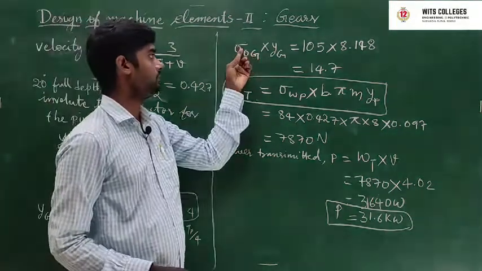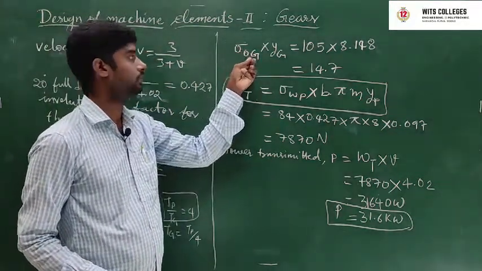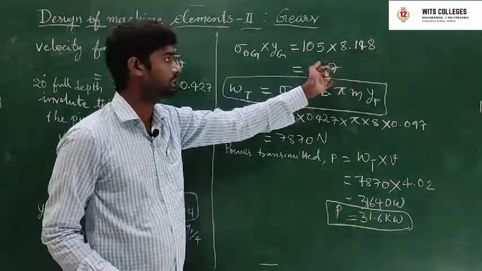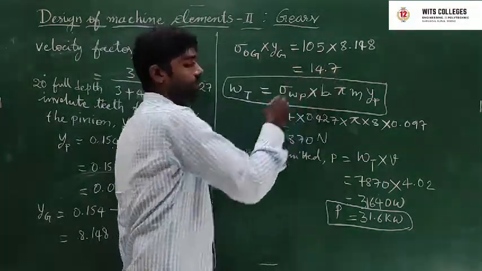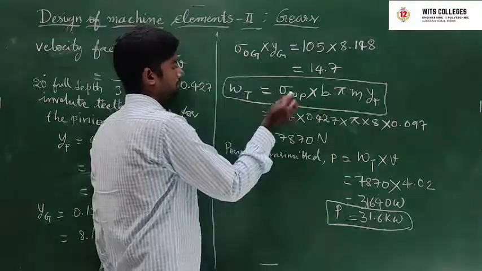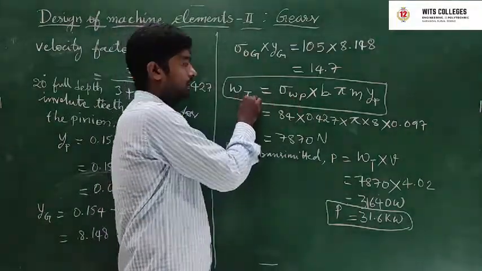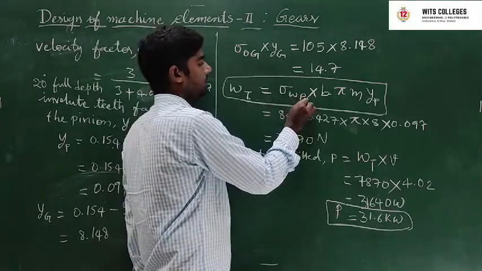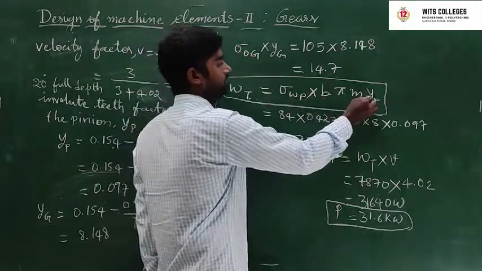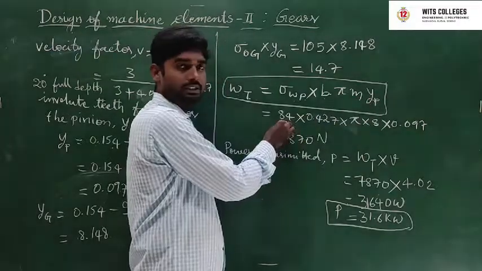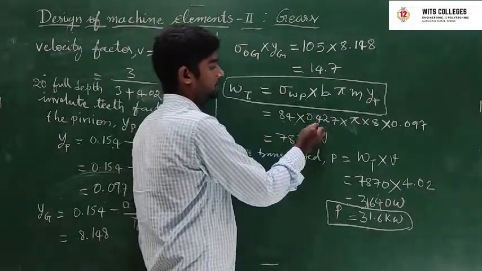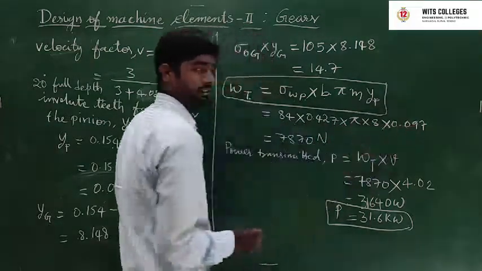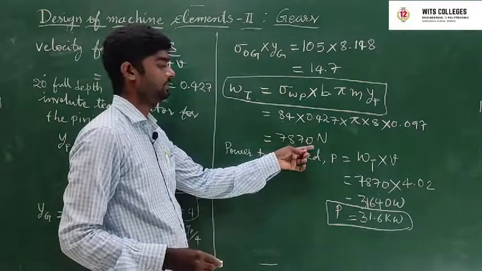Next, sigma OG into YG is equal to 105 into 0.148. Find out this one: 14.7. Next, after that, substitute this: the tooth load, bearing tooth load, is equal to sigma OP into Cv into B into pi M YP. Already we know that: 84 into 0.427 into 90 into pi into 8 into 0.097. The answer is 7870 newtons.